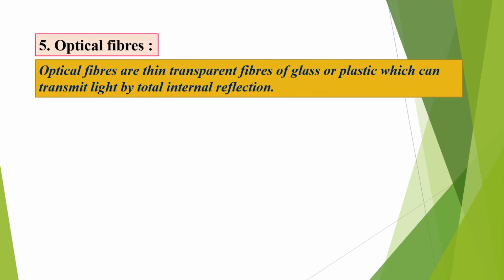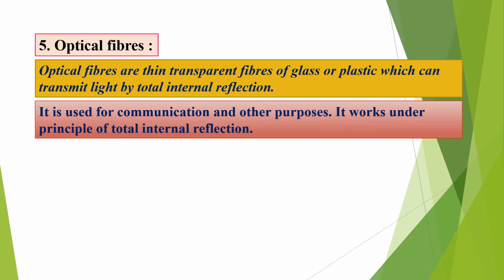Optical fibers. Optical fibers are thin transparent fibers of glass or plastic which can transmit light by the phenomenon of total internal reflection. This is very useful in communication and other purposes. It works under the principle of total internal reflection. If a question arises on which principle optical fibers work, we can easily say it is based on total internal reflection.